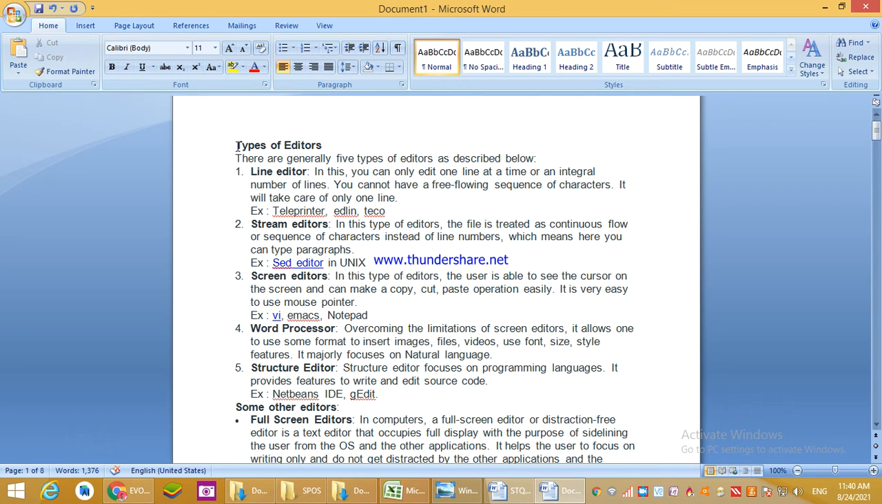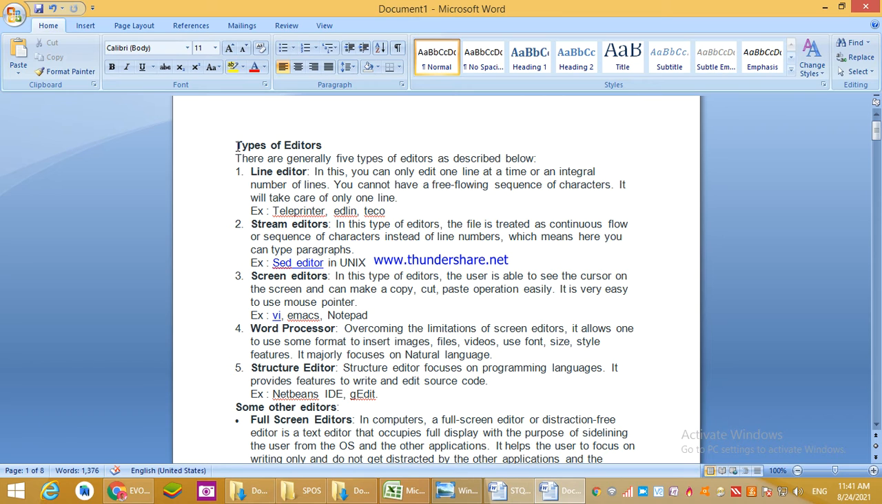Then the word processor, overcoming the limitations of screen editors. It allows one to use some format to insert images, files, video, and use font, size, style features. It majorly focuses on natural language. A word processor is the editor which enhances the capability of editing and processing skills, which is the lacuna in screen editors or stream editors. It provides the facility to insert images, videos, font, style, right?